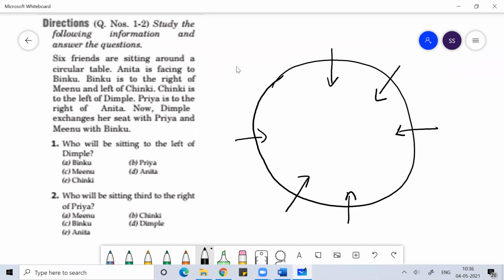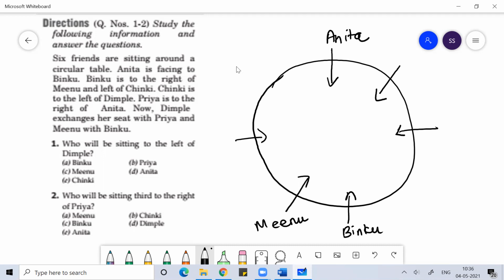Six friends are sitting around a circular table. Anita is facing Binku. Binku is to the right of Meenu, so right of Meenu is Binku, and Binku is to the left of Chinku.